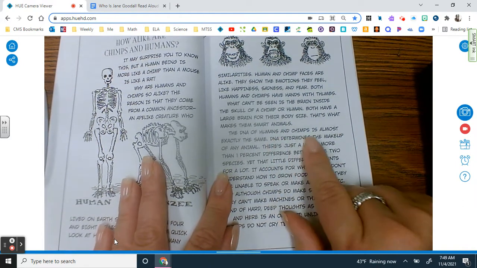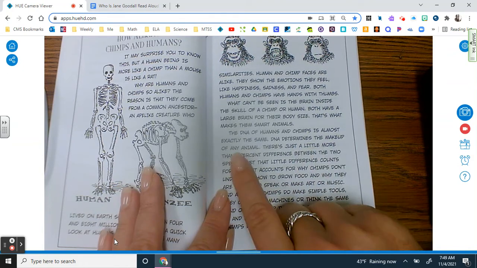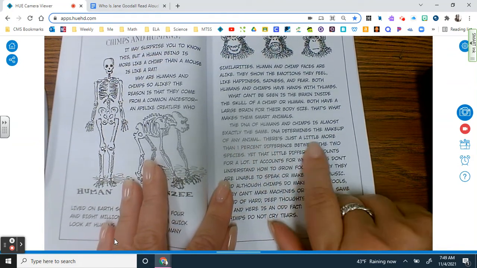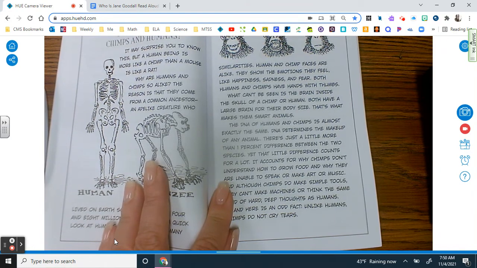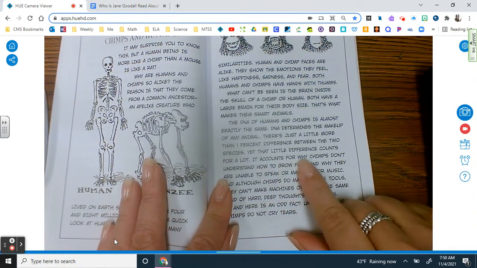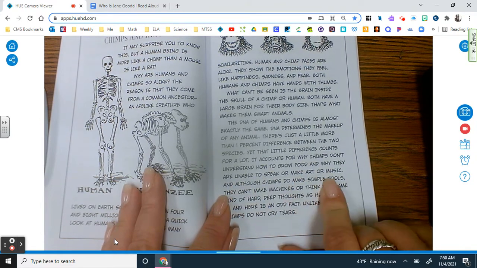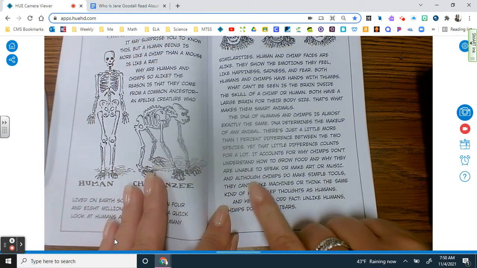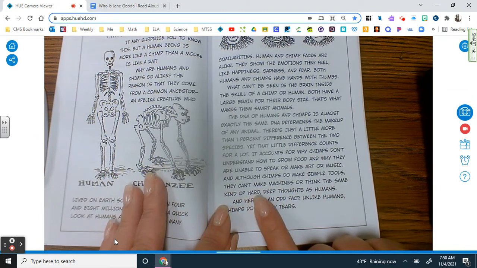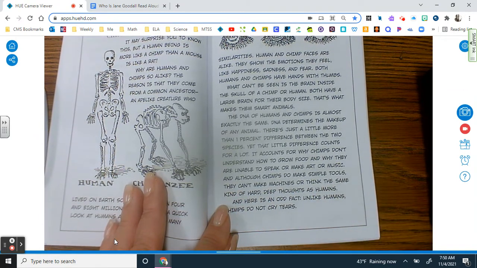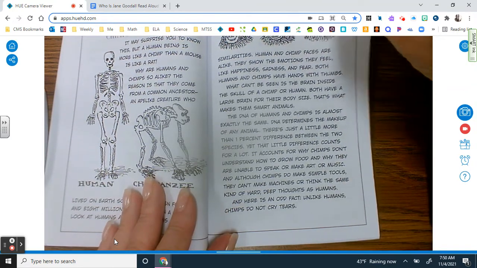The DNA of humans and chimps is almost exactly the same. DNA determines the makeup of an animal. There's just a little more than 1% difference between the two species. Yet that little difference counts for a lot. It accounts for why chimps don't understand how to grow food and why they are unable to speak or make art or music. And although chimps do make simple tools, they can't make machines or think the same kind of hard, deep thoughts as humans. And here is an odd fact. Unlike humans, chimps do not cry tears.